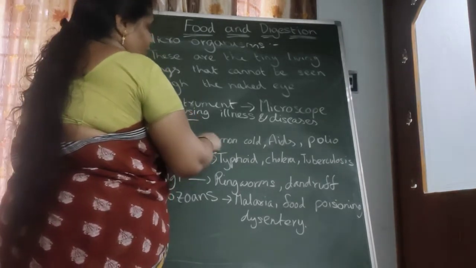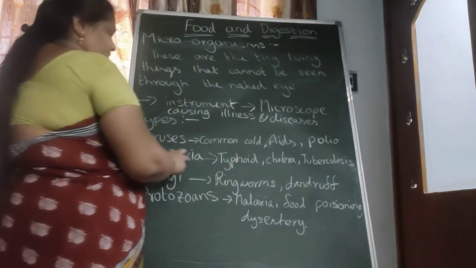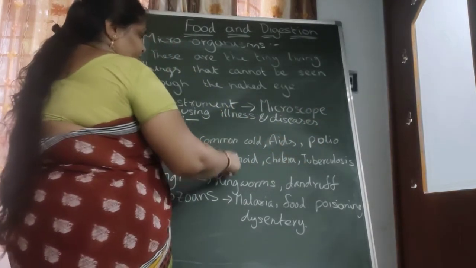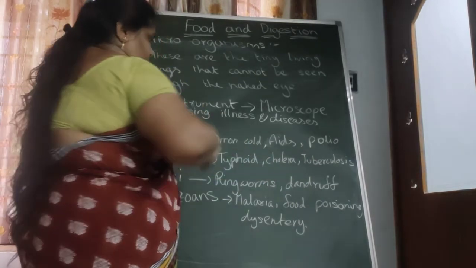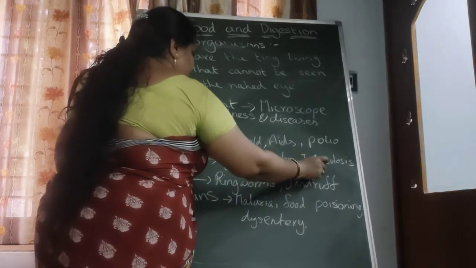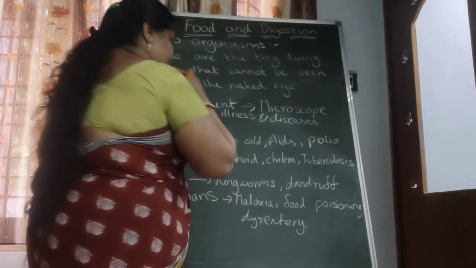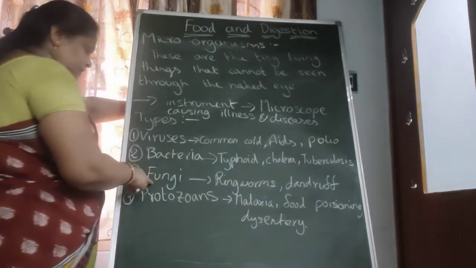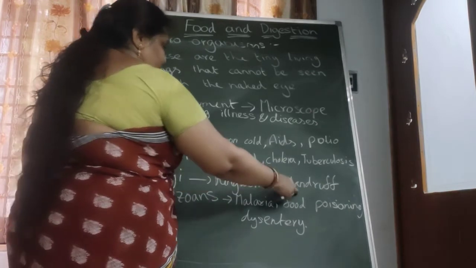Viruses causing common cold, AIDS, polio. Next, bacteria causing typhoid. Typhoid is one of the fevers. And cholera. Cholera means continuous motions and vomitings. And tuberculosis. Tuberculosis is one of the biggest diseases. It is having cough. Next, fungi. Fungi causes ringworms and dandruff.